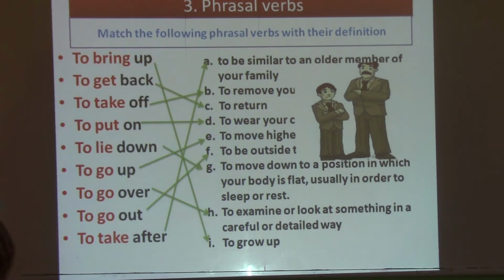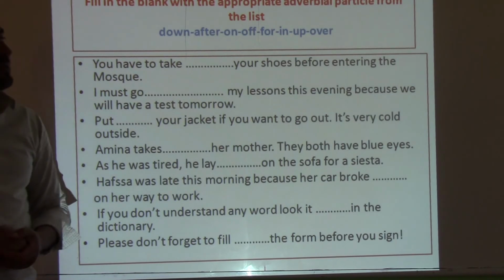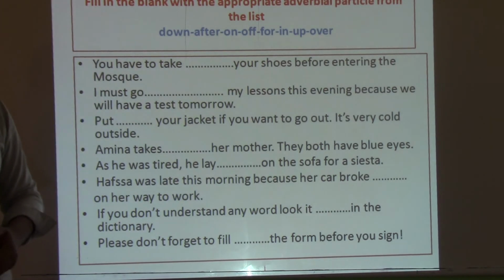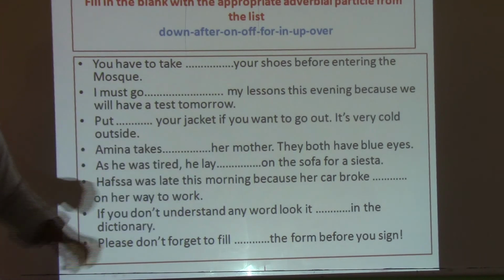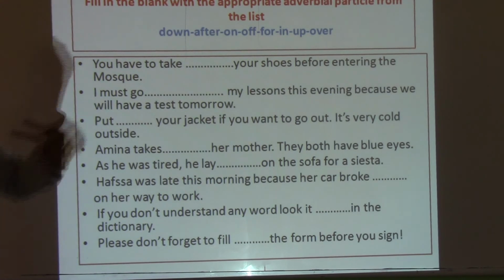Good. So this is for the first exercise in phrasal verbs. Let's move on to the next exercise. Fill in the blank with the appropriate adverbial particle from the list: down, after, on, off, for, in, up, over. Try to put them in the blanks here so that you could have phrasal verbs. Again, please take a few minutes, do the exercise, and then you see the correction here.